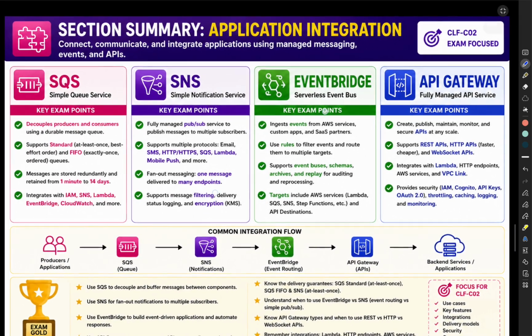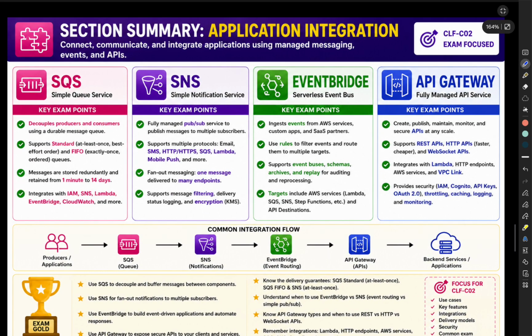API Gateway being covered, let's quickly summarize the whole section. We learned 4 services. Each solves a different problem. First, Amazon SQS. It is used for message queues. It stores messages and decouples applications. Second one is Amazon SNS. It is used for notification, one message reaching multiple subscribers, that is the pub/sub system, and it is a fan out messaging thing. Third, Amazon EventBridge.